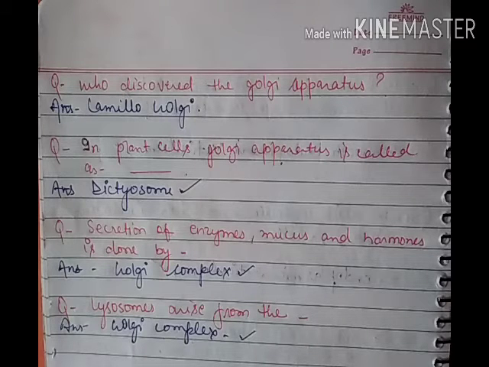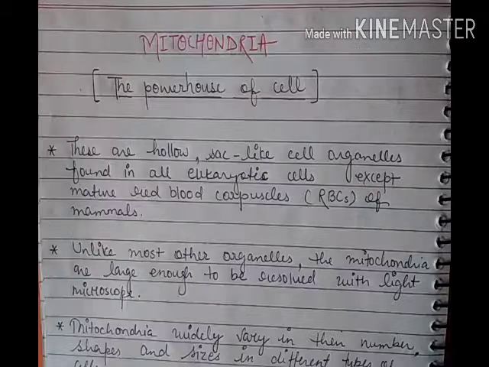Now we will discuss the next cell organelle, that is mitochondria. This is the next very important cell organelle of the eukaryotic cell, and it is called the powerhouse of the cell. Why is this organelle called the powerhouse of the cell?